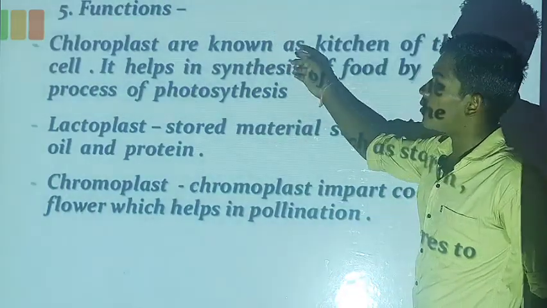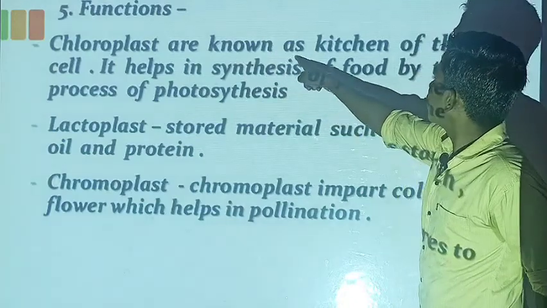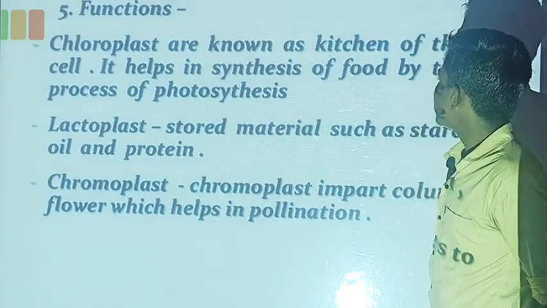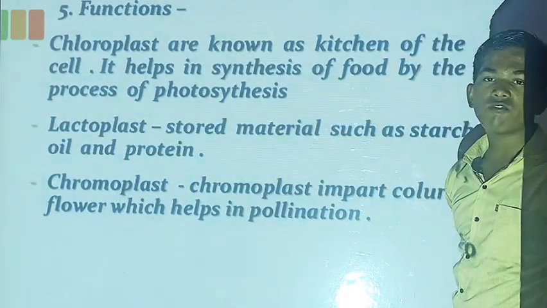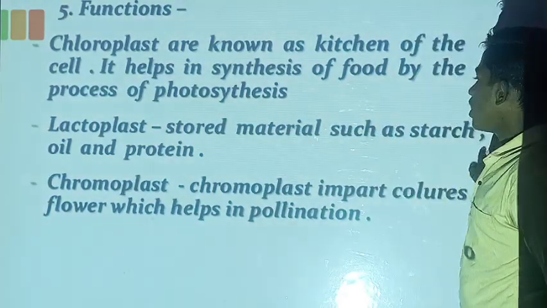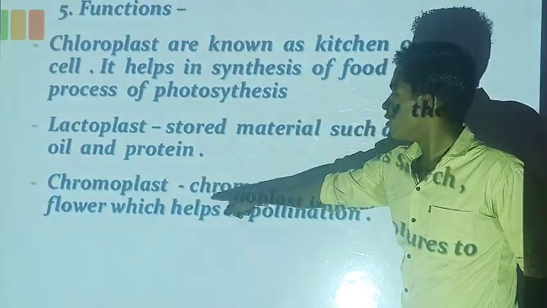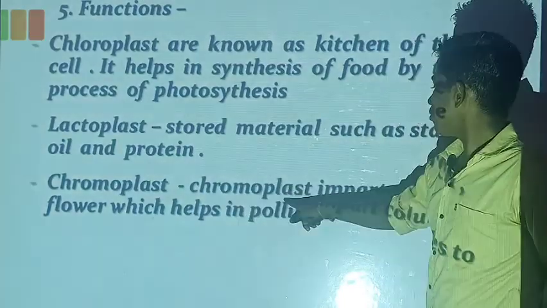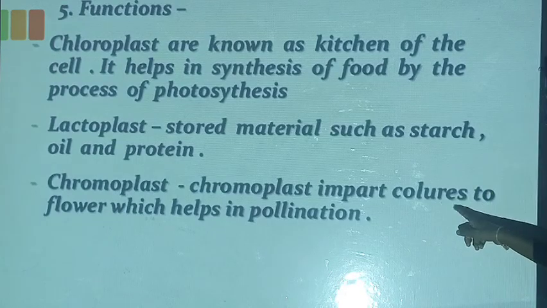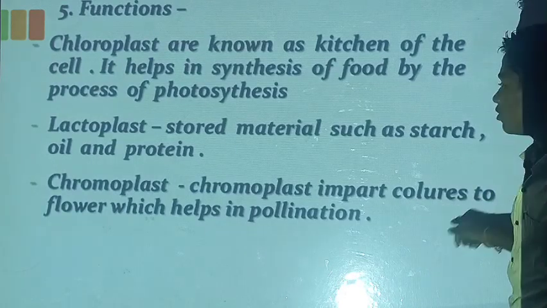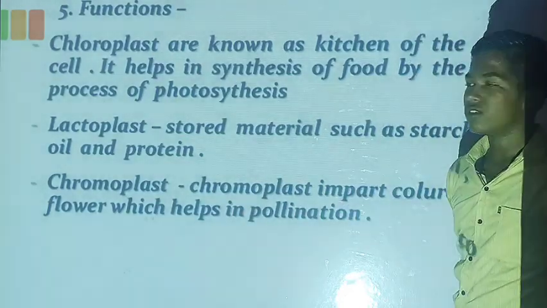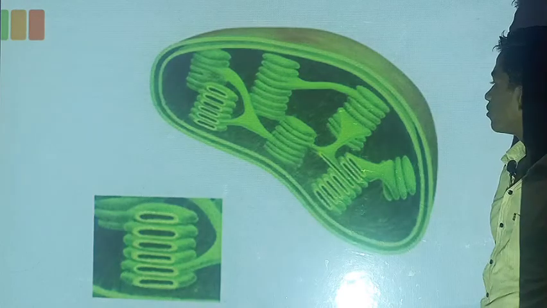Function of the plastids. Chloroplasts are known as the kitchen of the cell. They help in synthesis of food by the process of photosynthesis. Leucoplasts store materials such as starch, oil, and protein. Chromoplasts impart colors to flowers, which helps in pollination. This is a figure of plastids.